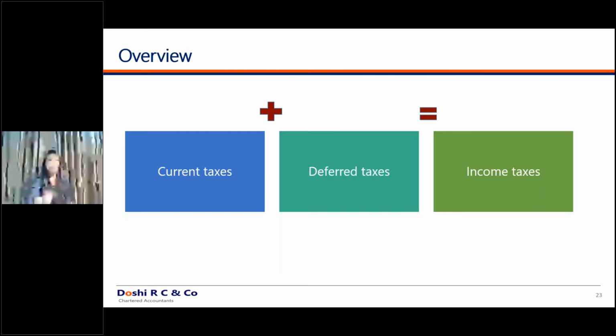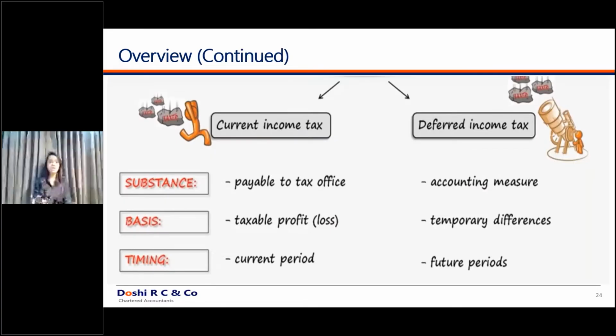So in summary, what is the difference between the current tax and the deferred tax? The current tax is the actual tax that you pay to the government authorities, the actual provision for tax payable. Deferred tax is not an actual payment, not an actual cash outflow; it is just for the purpose of accounting matching. The basis of computing the current tax is the taxable profits as per the applicable income tax laws. And the basis of computing the deferred taxes is the temporary deductible differences or temporary chargeable differences.